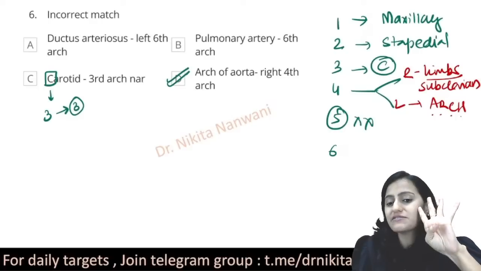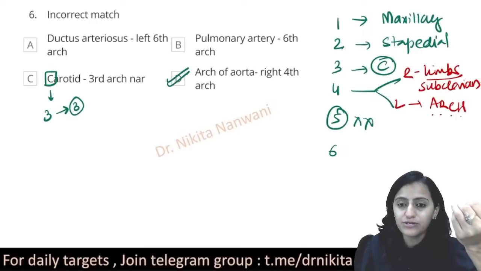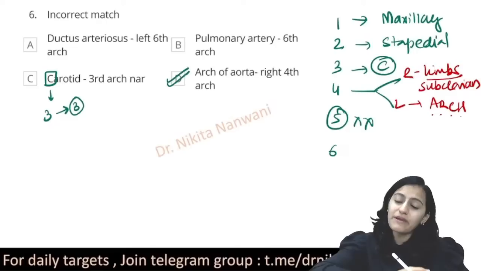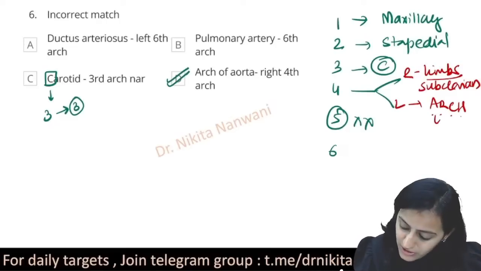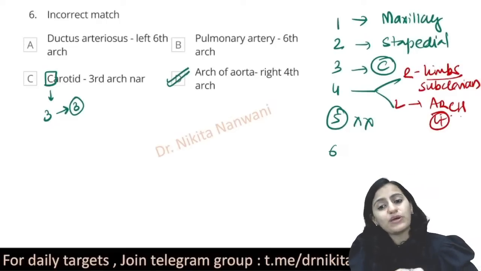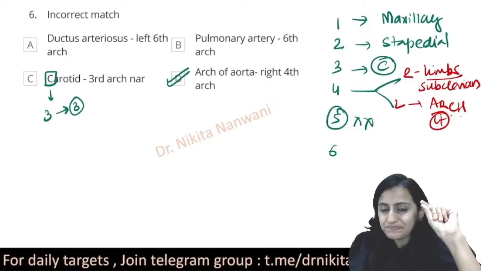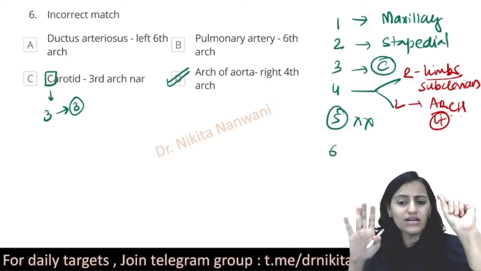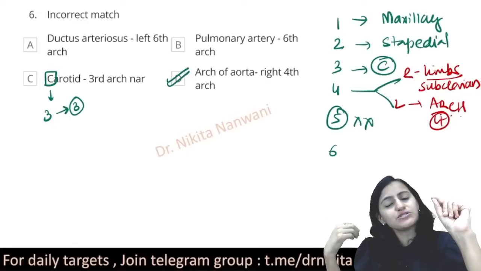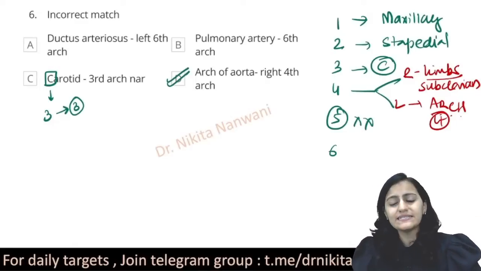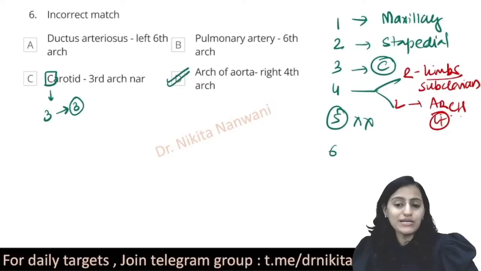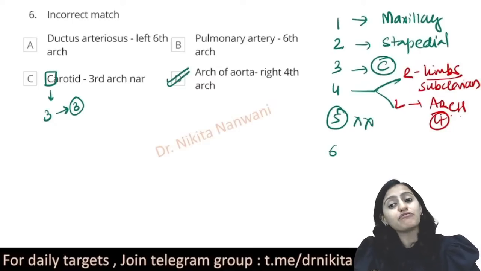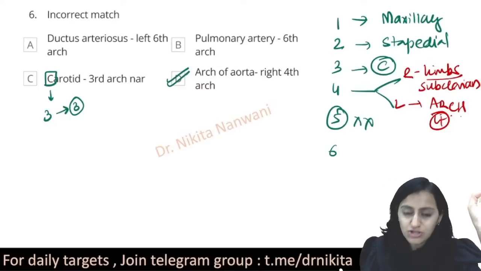So arch is the fourth arch, the arch of aorta, and the aorta is present on the left side. So this is going to be the left fourth arch. Is it clear with everyone? So 4 limbs, subclavian is a limb artery, so this is going to be from the right side, and arch of aorta is going to be from the left fourth arch. Nothing will come from the fifth.